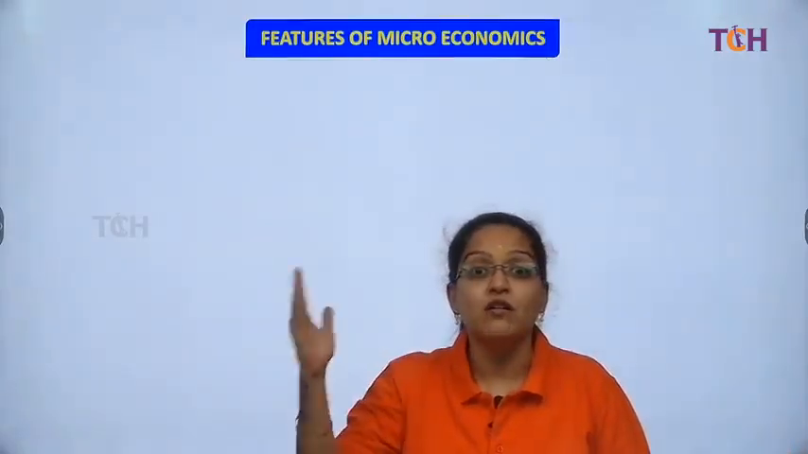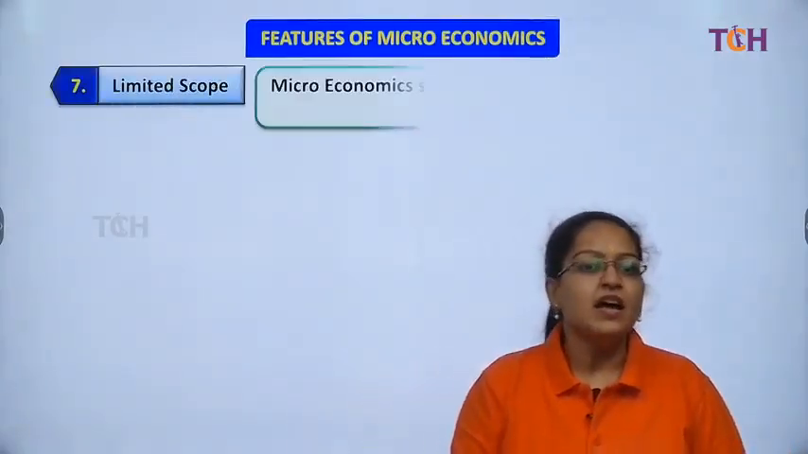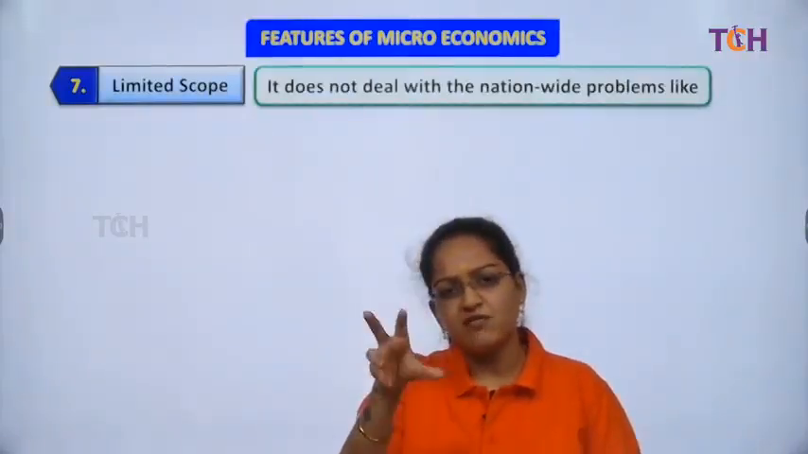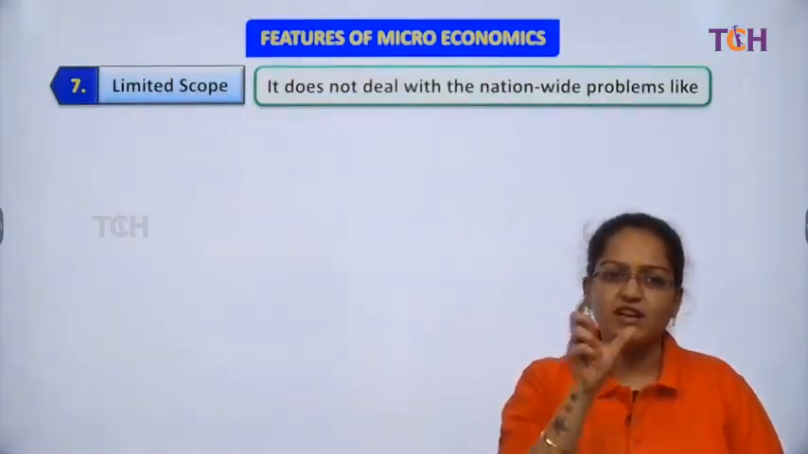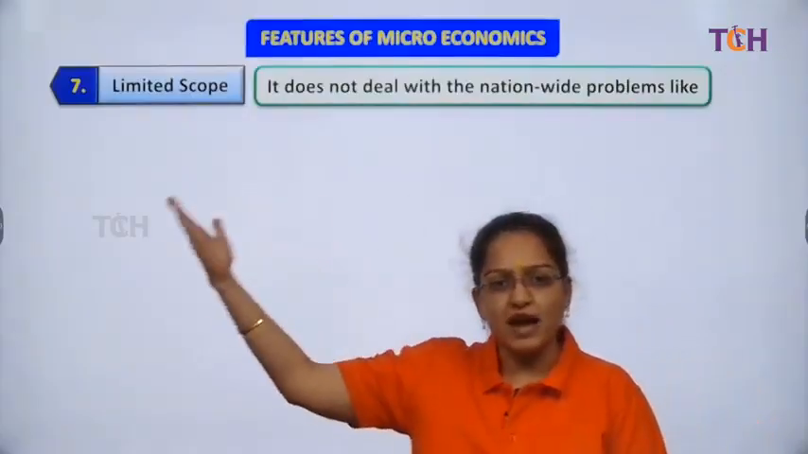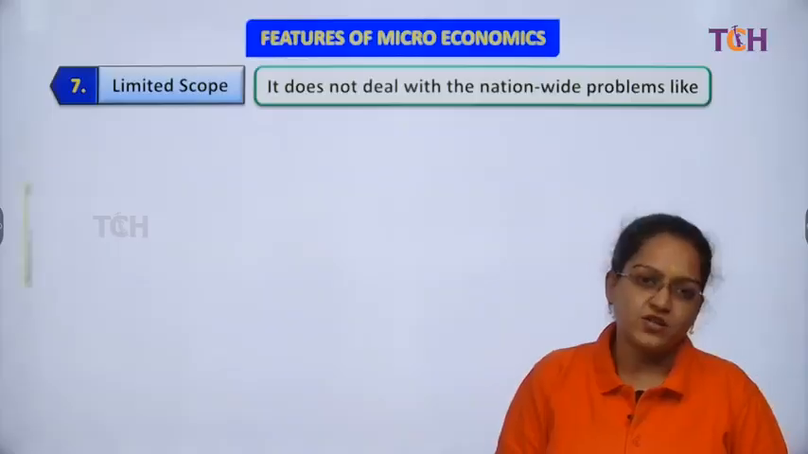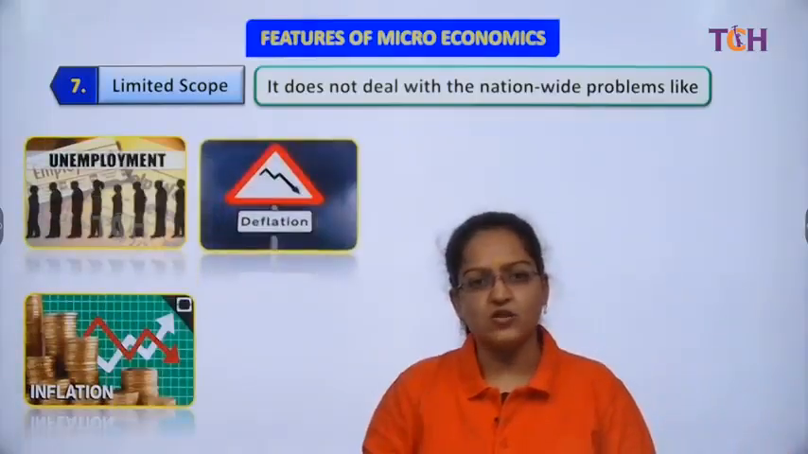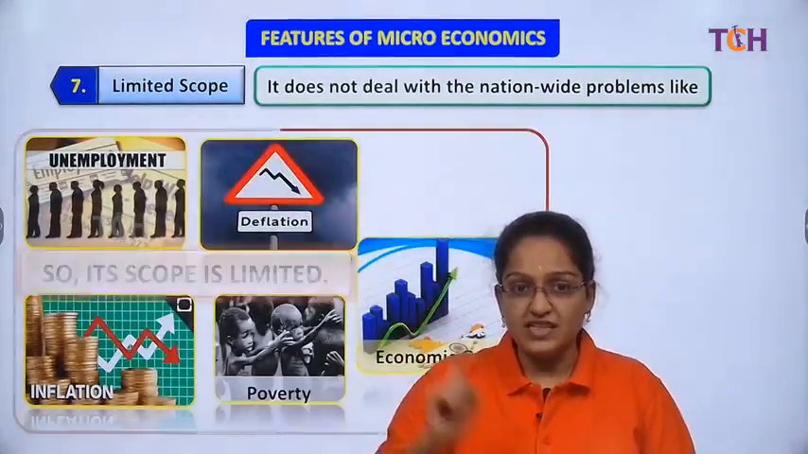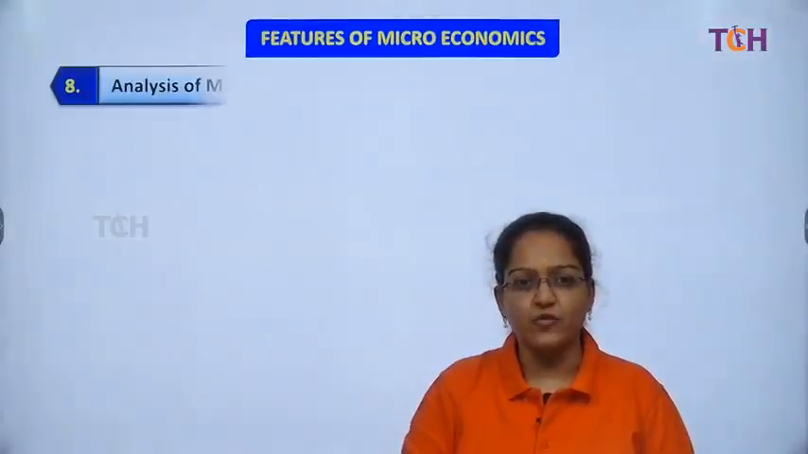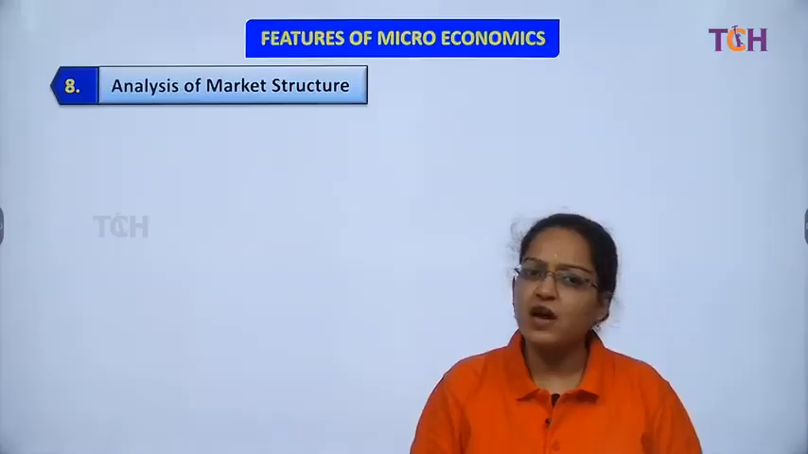But if we talk about macro, it is not based on assumptions, it is based on real terms, right? Then we have limited scope because we are studying one individual company, one individual firm, so it has a very limited scope. If we talk about macro, at the country level, it has a wider scope, right, students? So here it has the limited scope. You might have seen all the distinguishing points getting connected. Then analysis of the market structure.